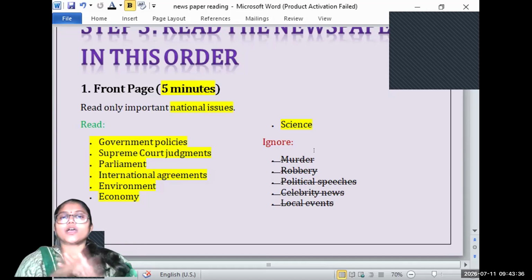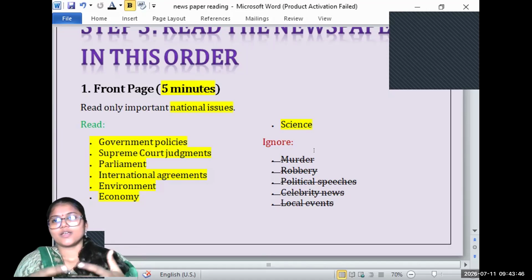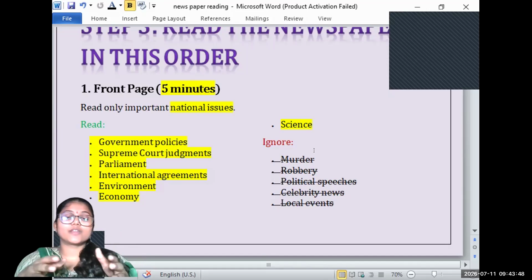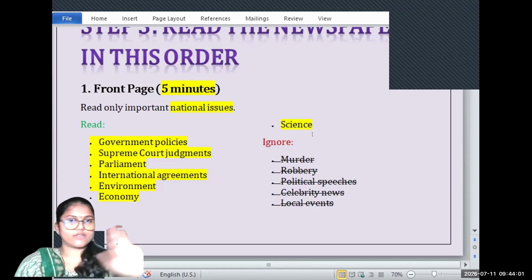Because they're not training us. It's not an exam for editing. It's not an exam for reporting. It's not an exam for news reading and all. It's an exam for the public. We have to become public servants. So the issues which are related to public service, public administration will be important for your studies. Okay, once done with the front page.